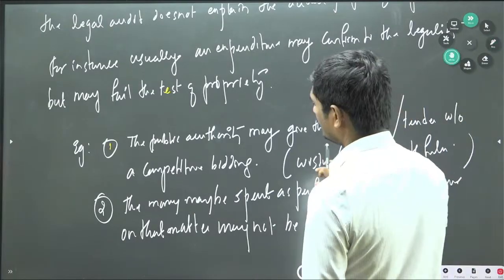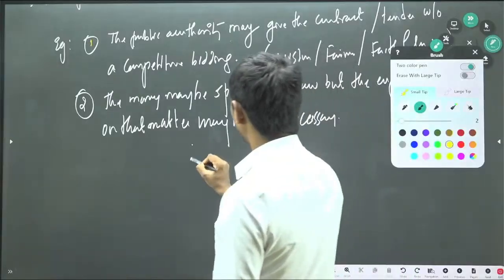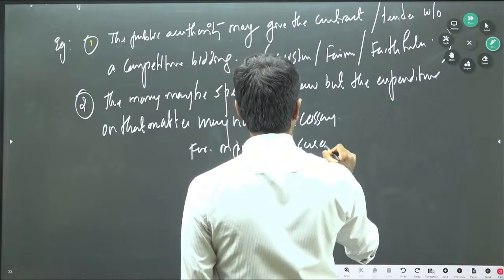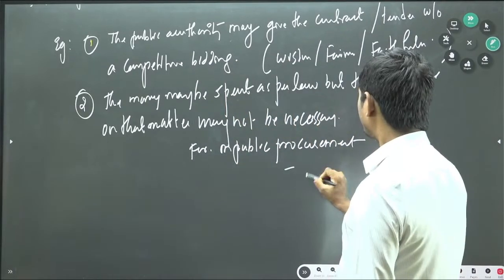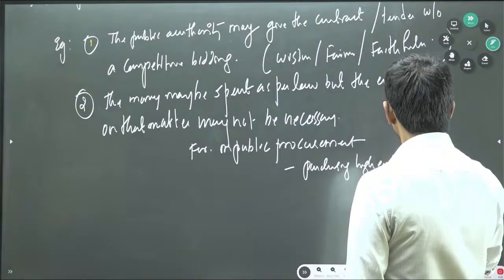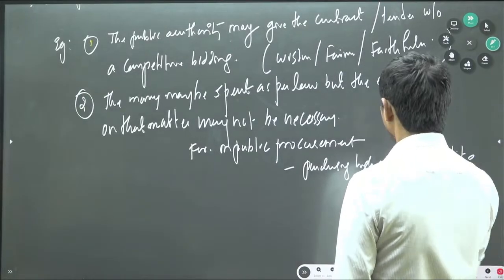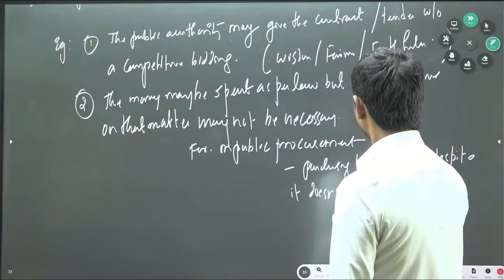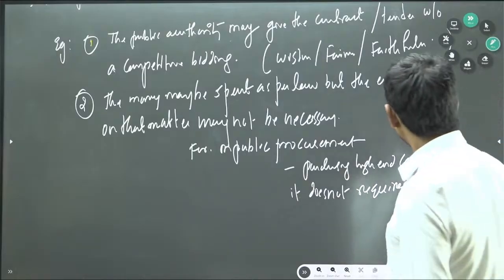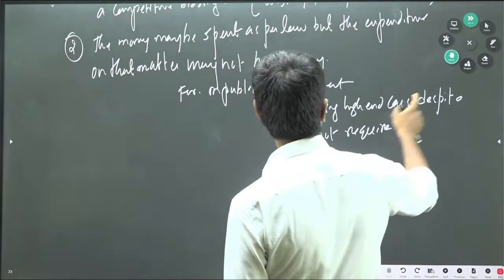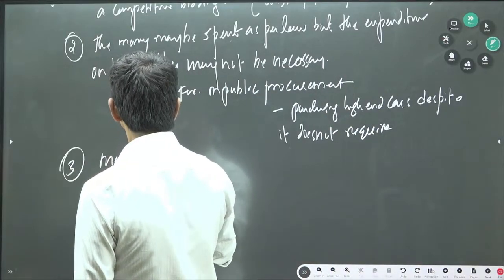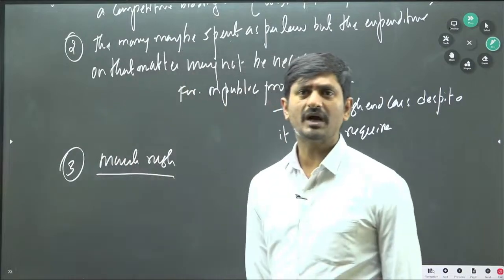Okay, may not be necessary. Right. For instance, in public procurement, this kind of problem may arise. Public procurement, like purchasing high-end cars, despite it does not require. It does not require. Okay, and particularly you can also find another important point. For example, March rush. Okay, right. What is March rush?